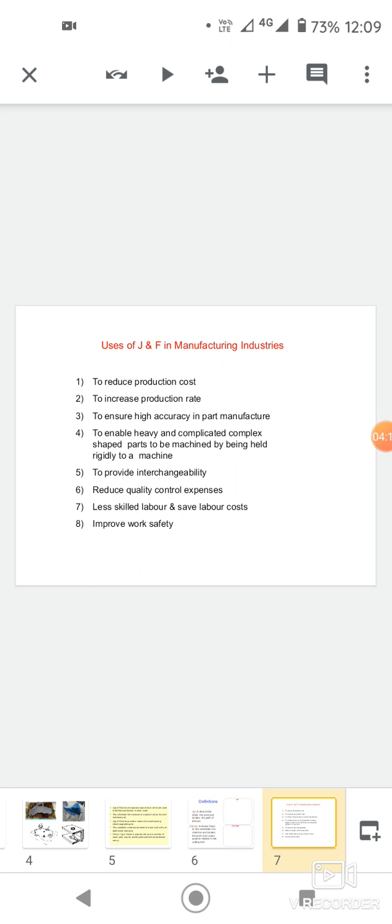To reduce production cost, to increase production rate, to ensure high accuracy in part manufacture, to enable heavy and complicated complex shaped parts to be machined by being held rigidly to a machine, to provide interchangeability, reduce quality control expenses, less skilled labor and labor cost, and improve work safety.